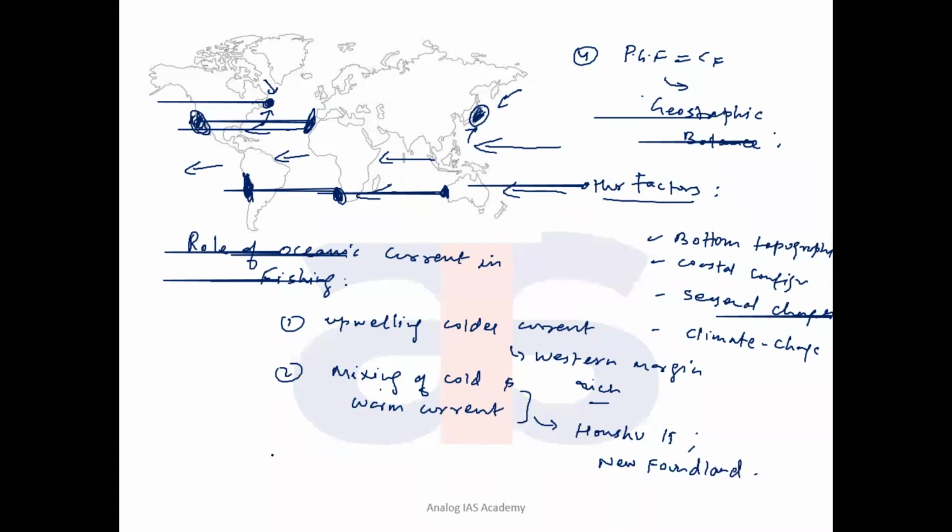And the third way the currents can affect fishing is especially through the equatorial currents. Which currents? Equatorial. There are three equatorial currents: north equatorial, south equatorial, and counter equatorial current. These equatorial currents bring nutrients, and these nutrients are being supplied to which ecosystem in these equatorial regions? The coral reef ecosystem, which is getting a continuous supply of nutrients from the equatorial current.